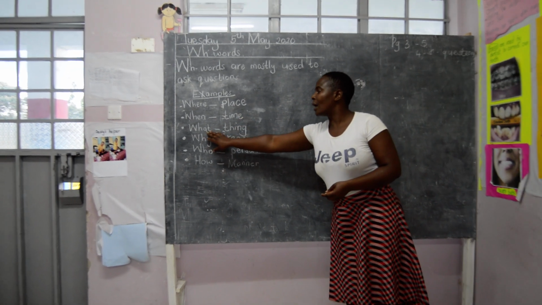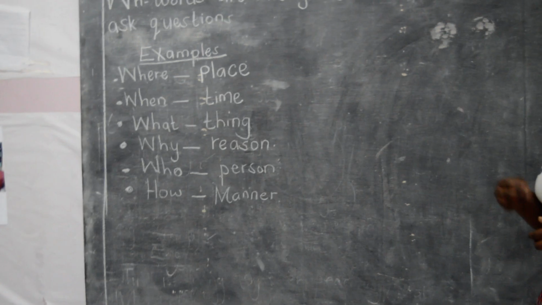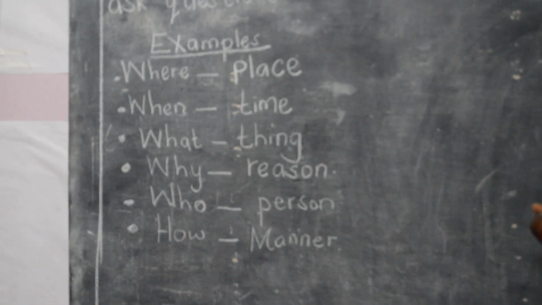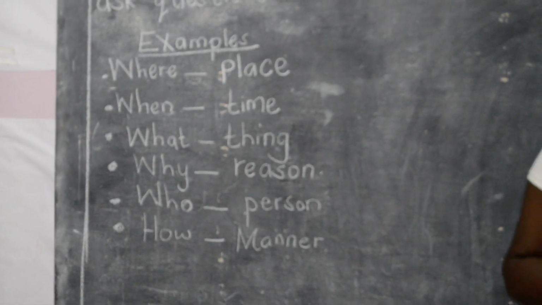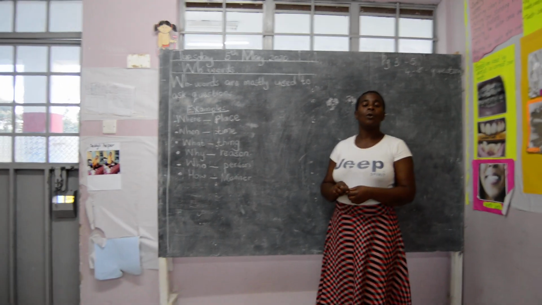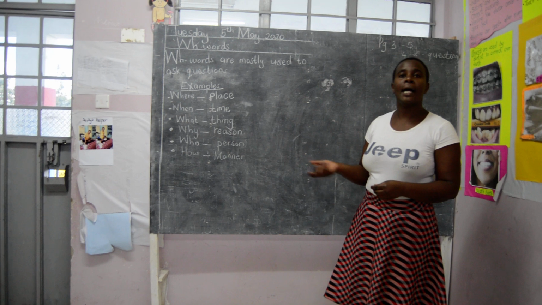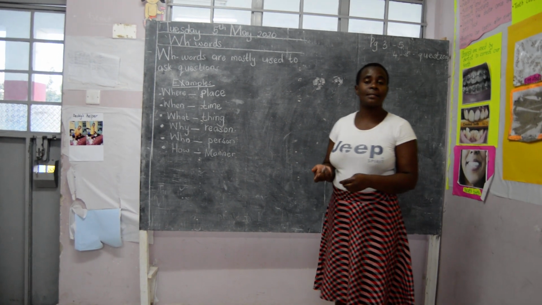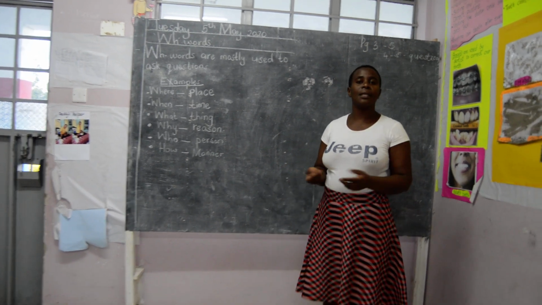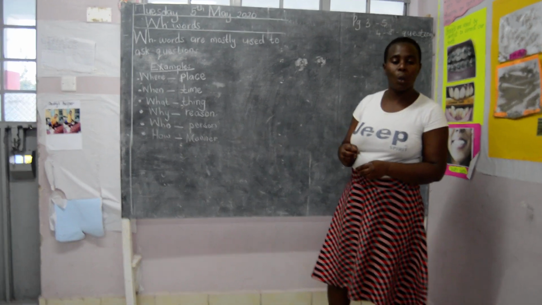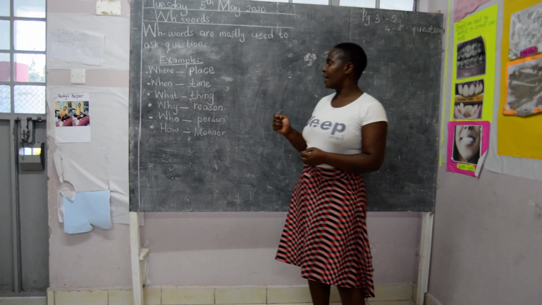Then we have another one, which is what. When you are using the word what, we use it to describe things. For example, what is that? Maybe you are holding a phone and I'm not able to know exactly what it is. You can tell me exactly what you are holding, because it is a thing.